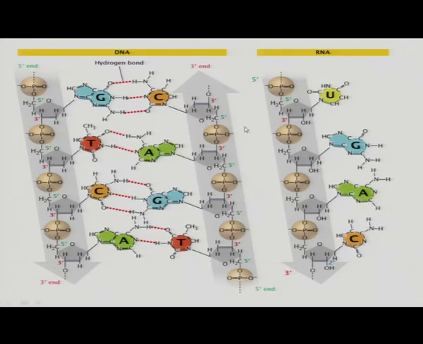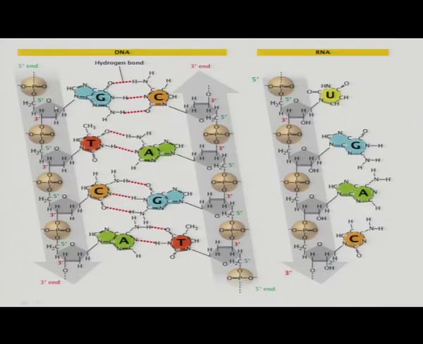So a basic difference between these two nucleic acids is DNA is double stranded, RNA is single stranded. DNA has G, T, C, A as nitrogenous bases, while RNA has U, G, A, C, and in place of uracil DNA has thymine, and in place of thymine RNA has uracil. So this is the basic difference between DNA and RNA.